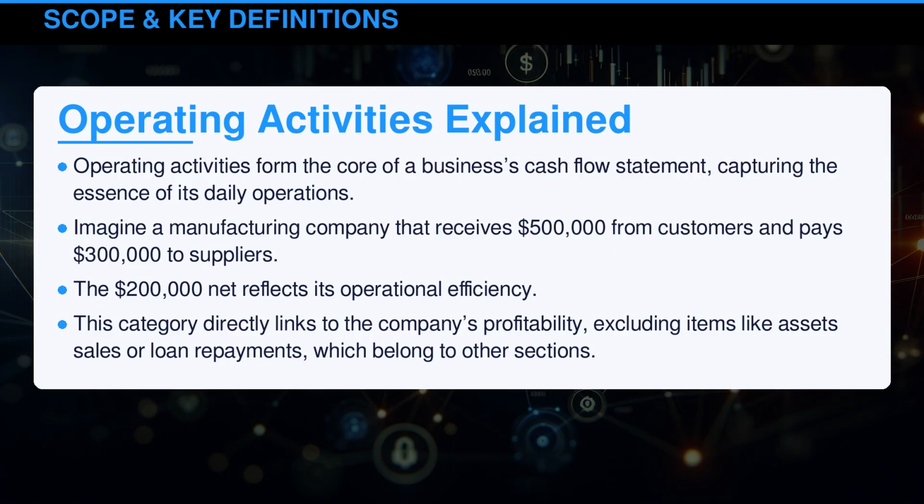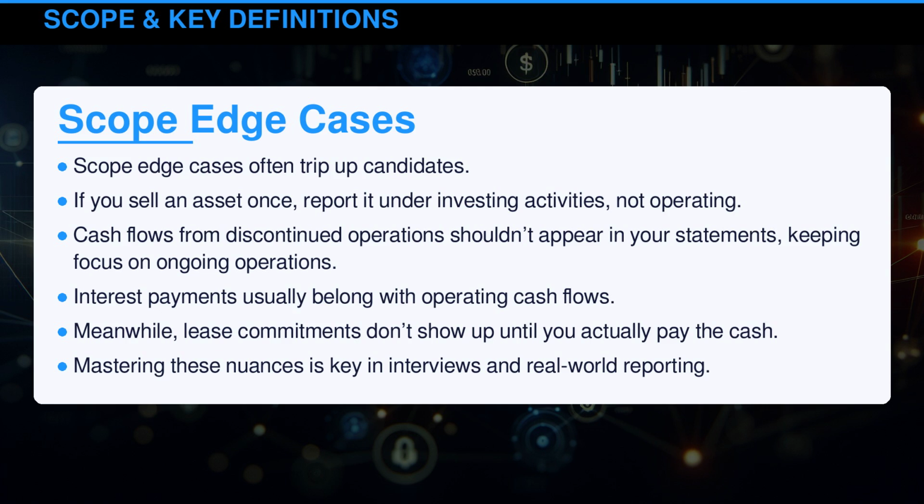sections. Scope edge cases often trip up candidates. If you sell an asset once, report it under investing activities, not operating. Cash flows from discontinued operations shouldn't appear in your statements, keeping focus on ongoing operations. Interest payments usually belong with operating cash flows. Meanwhile, lease commitments don't show up until you actually pay the cash. Mastering these nuances is key in interviews and real-world reporting.